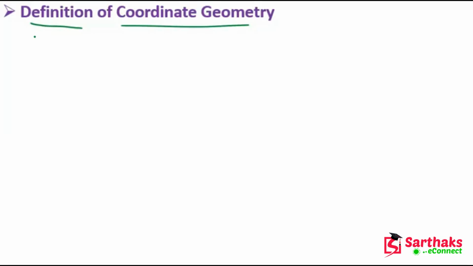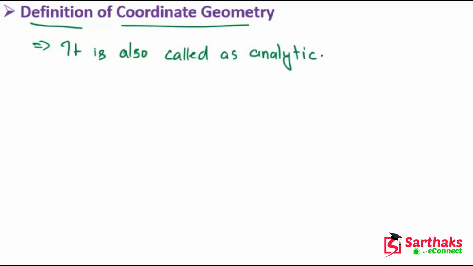Coordinate geometry is also called analytic geometry. So my dear friends, coordinate geometry describes the link between geometry and algebra through graphs involving curves and lines.